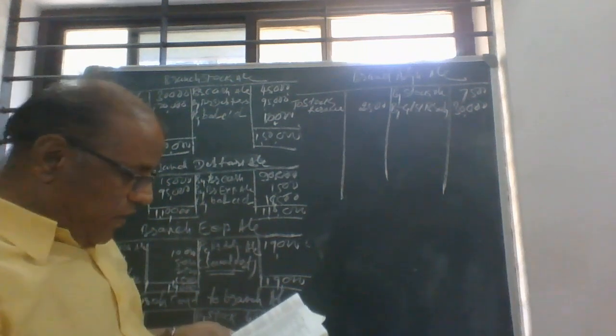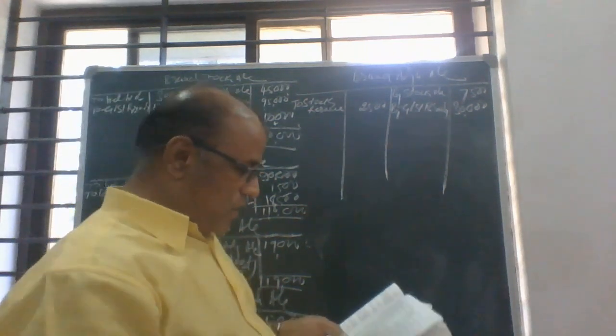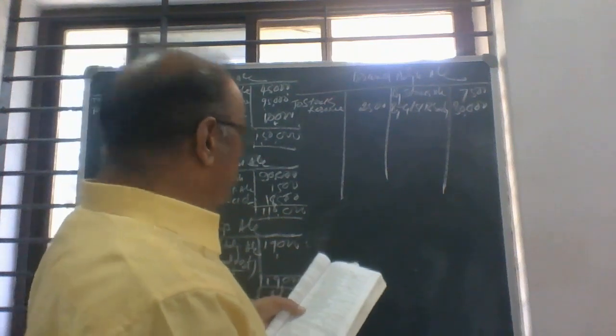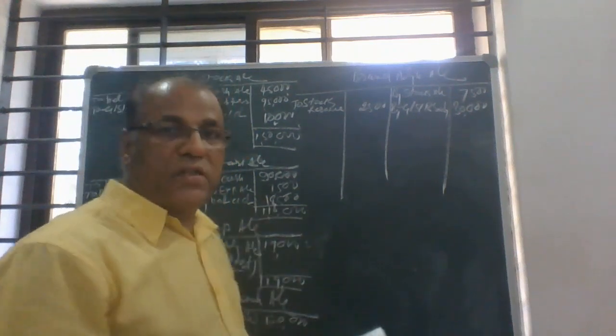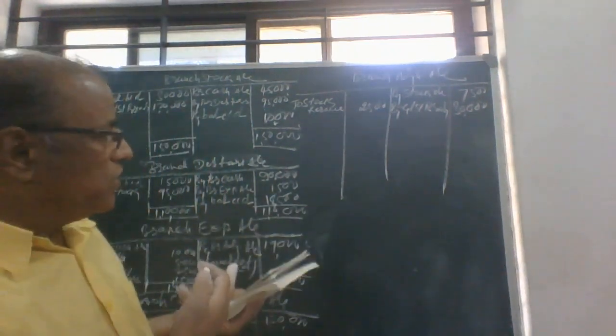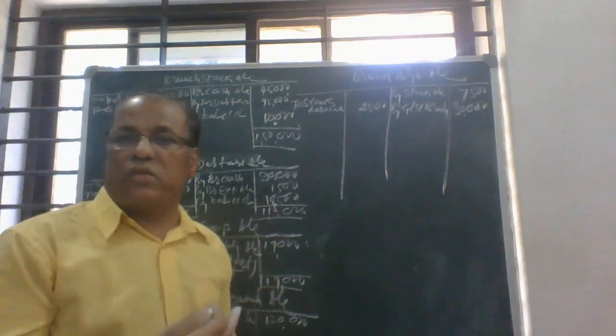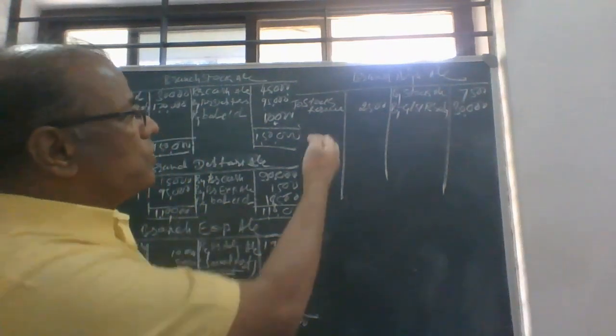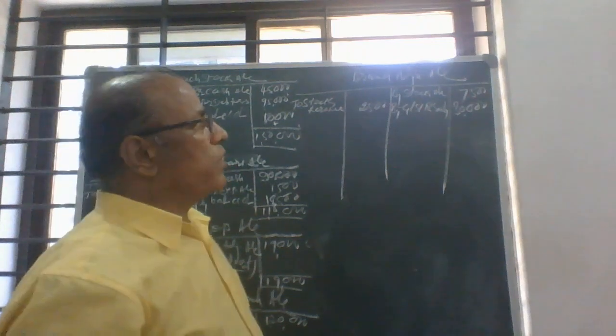Then is there any other adjustment regarding the first part? If there is any surplus or deficit in stock. There will not be any deficit or surplus in stock. So this is the first part of the branch adjustment account.